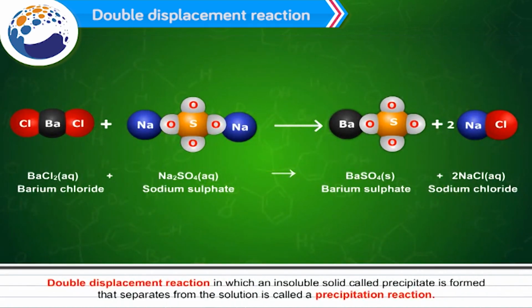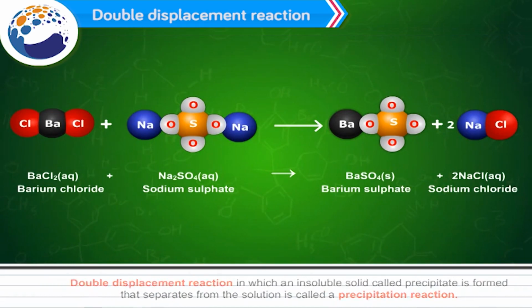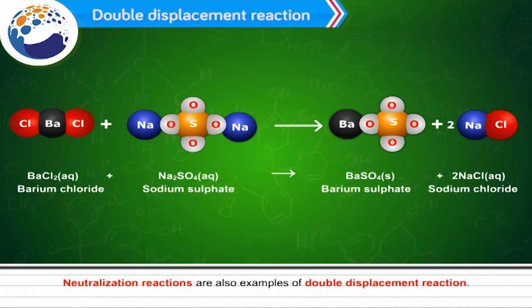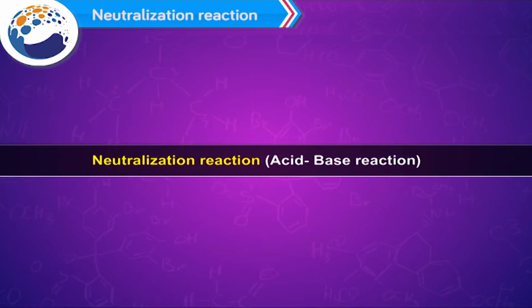A double displacement reaction in which an insoluble solid called a precipitate is formed that separates from the solution is called a precipitation reaction. Neutralization reactions are also examples of double displacement reaction. Neutralization reaction, or acid-base reaction.